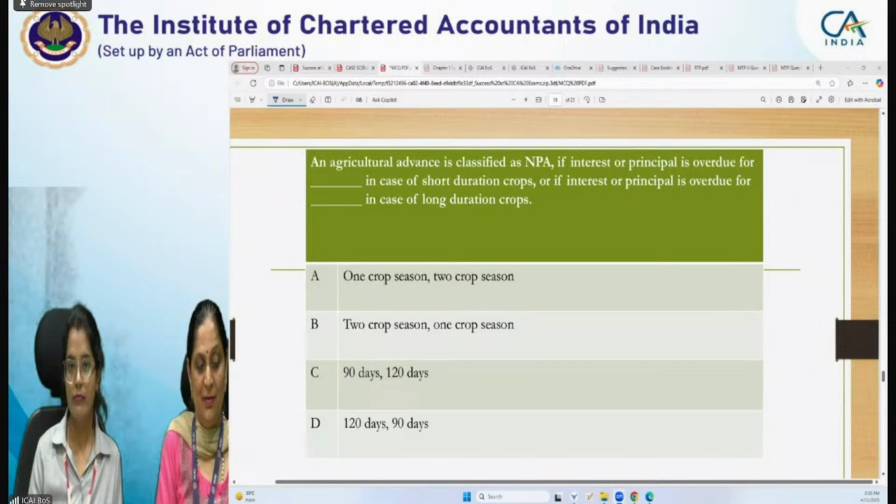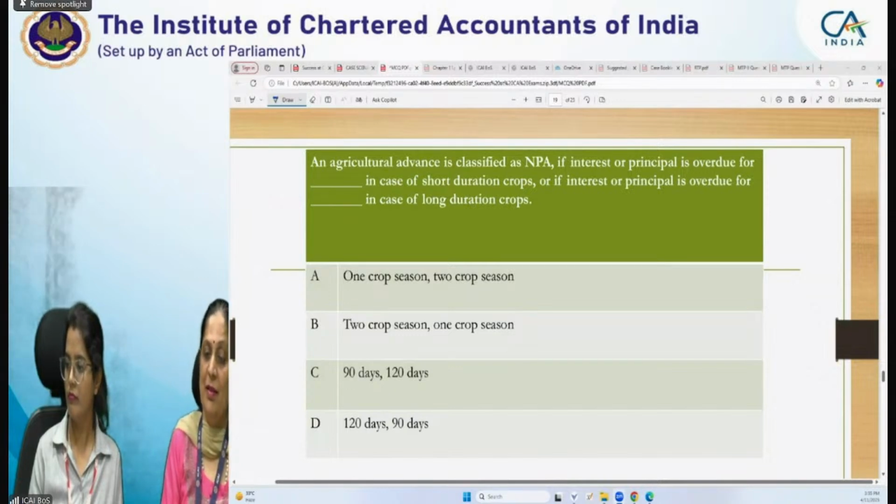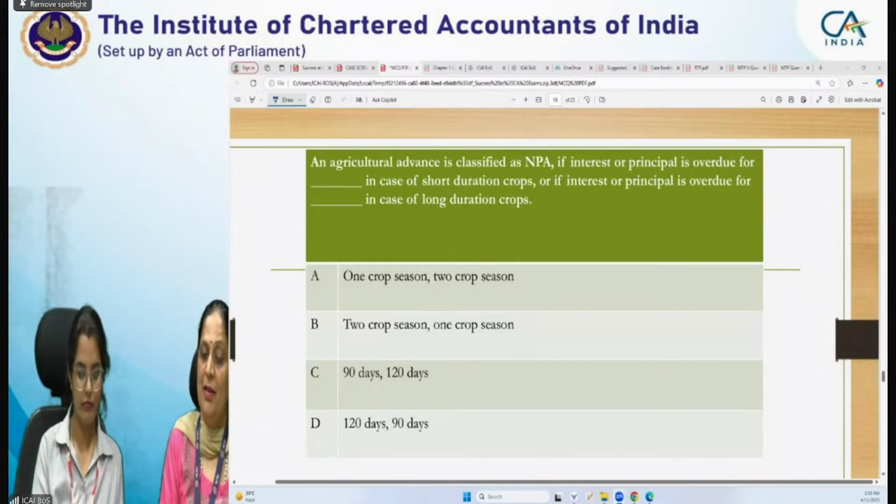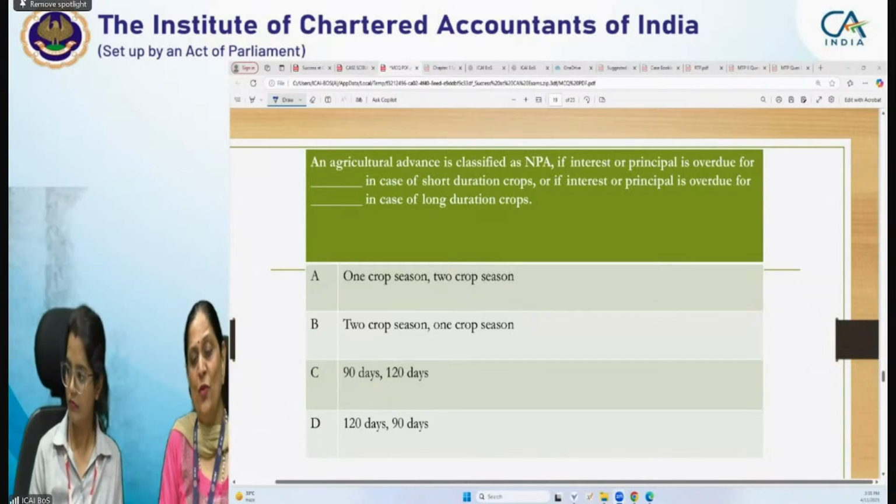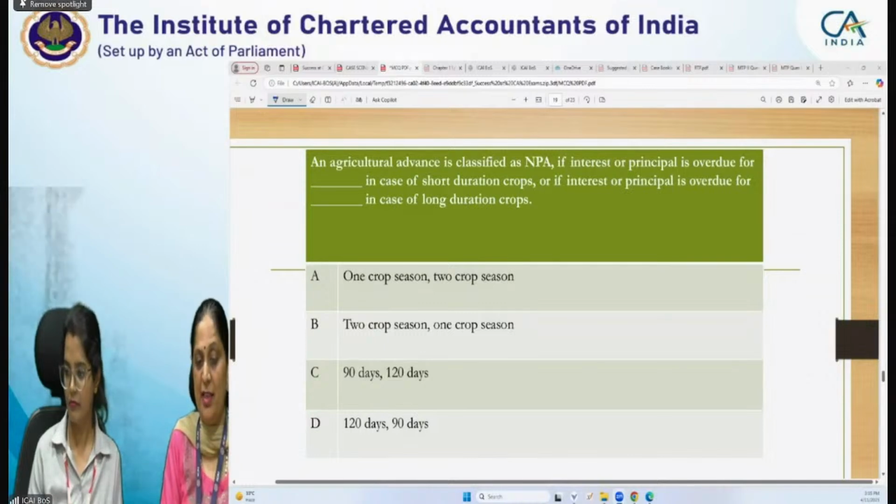Yes, ma'am. So the answer is that for short duration crops, we need to see for two crop seasons if the interest or principal is overdue, then it will be classified as NPA. Right. In case of long duration crops, we see for only one crop season if the interest or principal remains overdue, then it is an NPA. So very good. So option B is the correct answer, right?